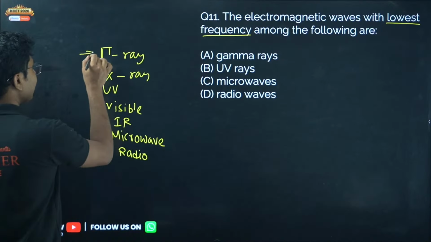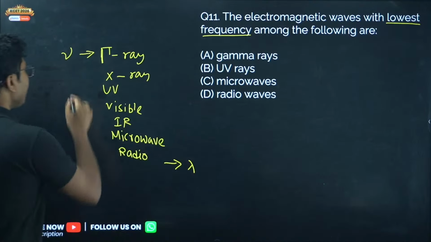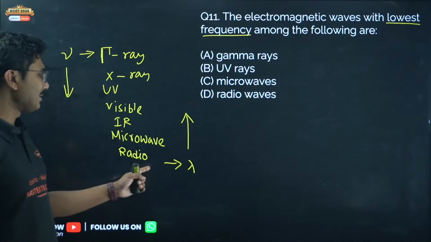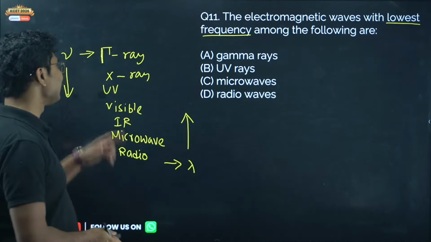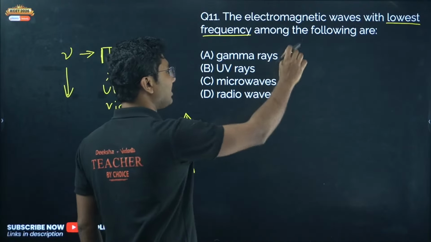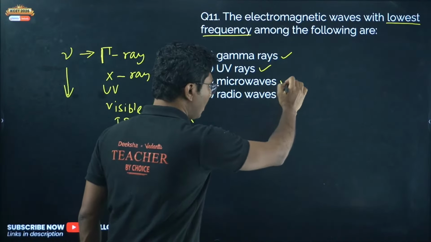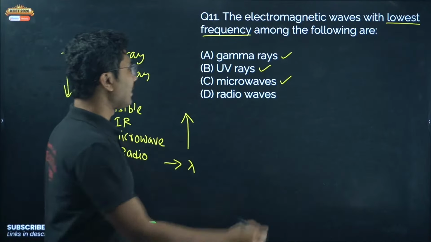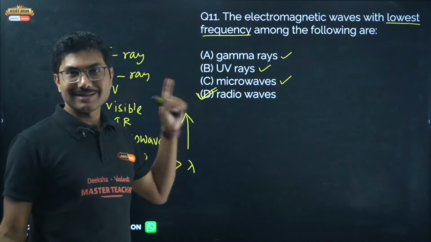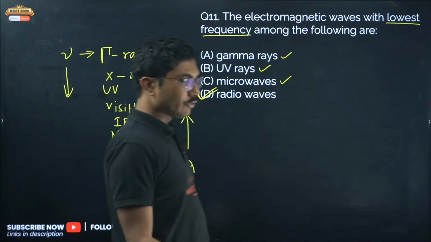This one will have highest frequency, and this one will have highest wavelength. Frequency decreases in this direction and wavelength decreases in the other direction. As you go down, frequency decreases. So in this option, obviously gamma ray has highest frequency. UV ray is next in the line. Microwave is a little below, but still more than radio wave. So radio wave has the lowest frequency. It has highest wavelength but lowest frequency. So option D, question 11, option D.